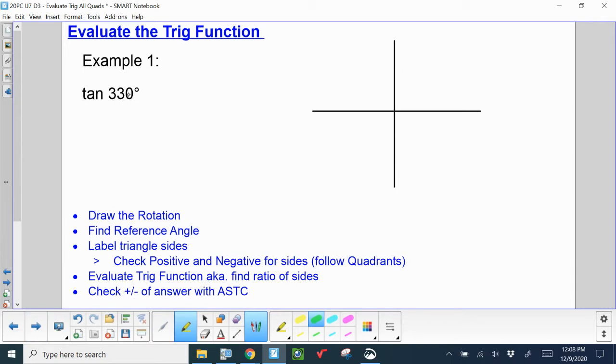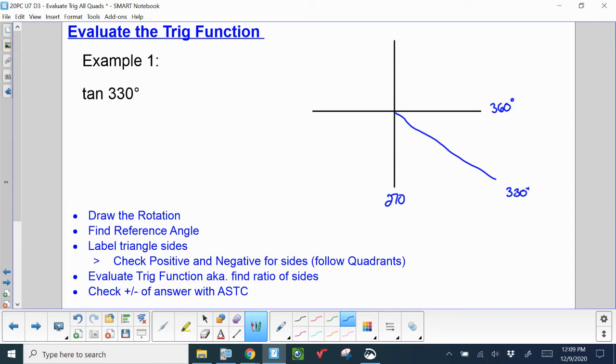So the rotation is 330 degrees. Down here I gave us some bullet points to think through. The first thing we're going to do is draw the rotation. So we need to know from day 2's video, where is 330 degrees? 330 degrees is going to be in quadrant 4. And that's because the pole at the bottom, the south pole, is 270, and then the pole on the right is 360.